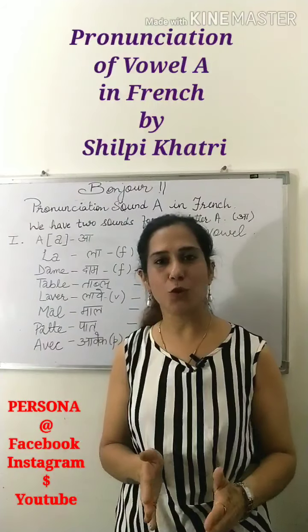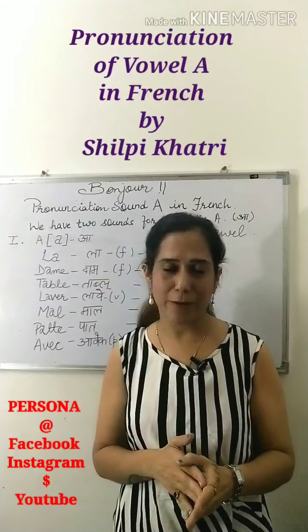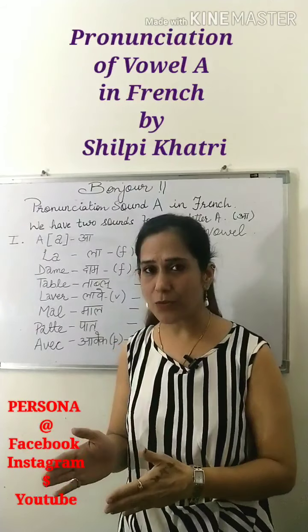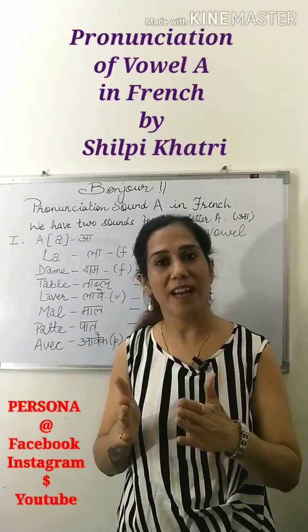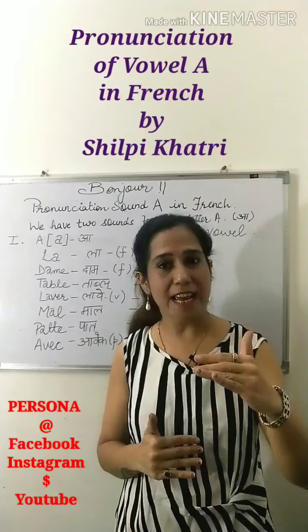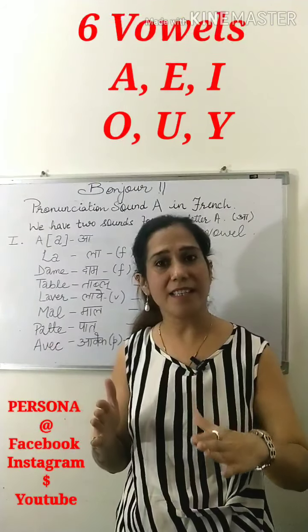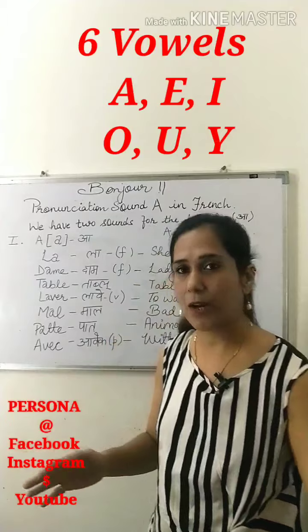This is in sequence to my earlier video where I discussed pronunciation of French alphabets A to Z, and in this video I'll talk about vowel A. Please note that in French we have 6 vowels A, E, I, O, U, and in this video in particular I am discussing A. Here I go.